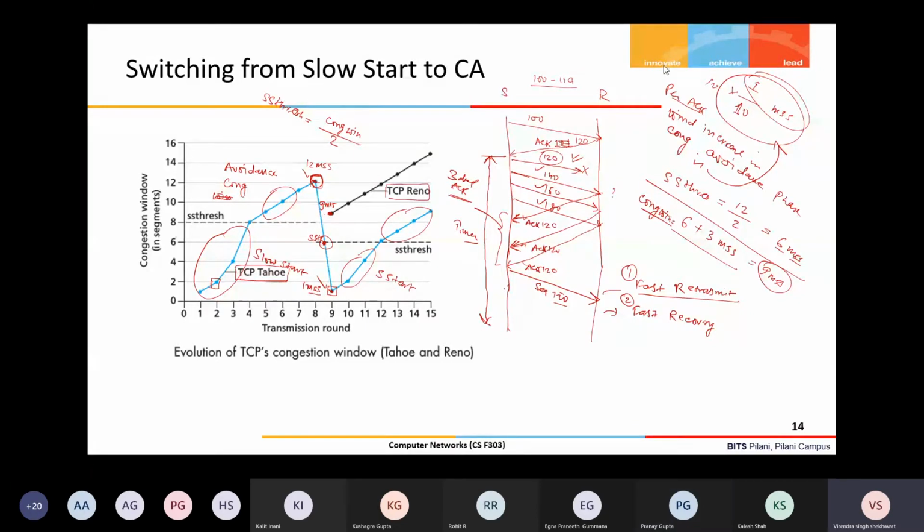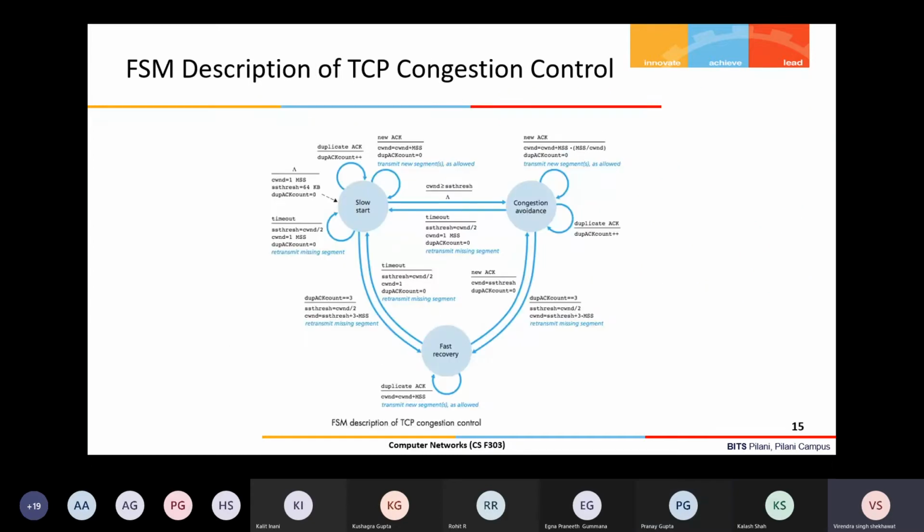Sir, if we are in the fast recovery phase and we still keep getting duplicate ACKs, in that case, will our congestion window be incremented by MSS, or by MSS by CWND? Okay. To answer this, your question is a good question. I will explain this phase diagram, and I will indicate where your answer is.